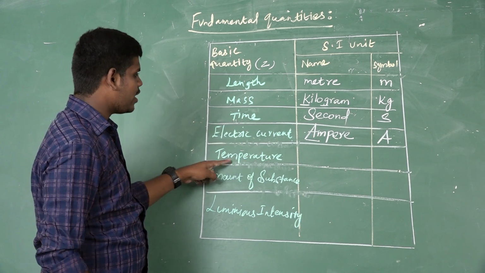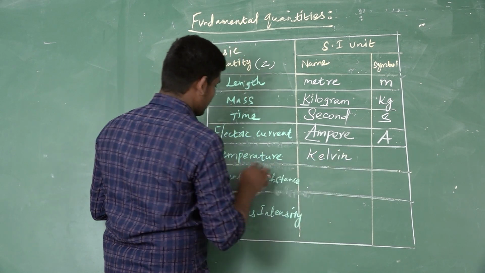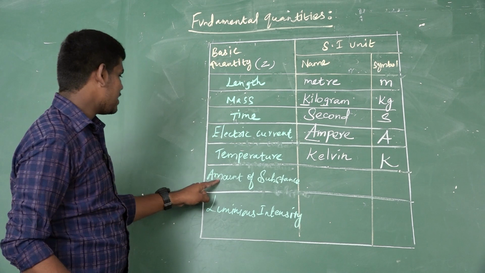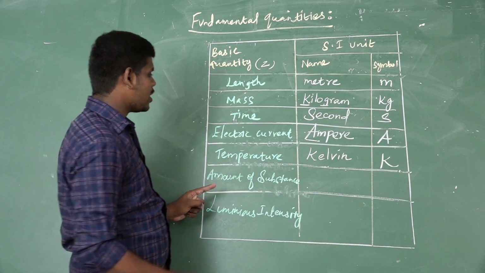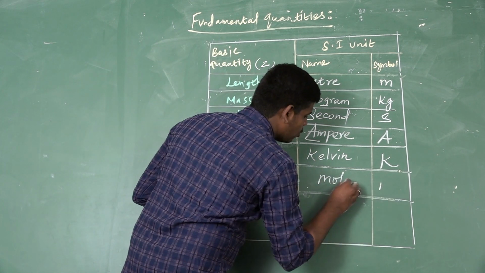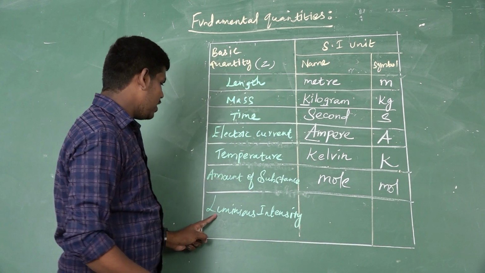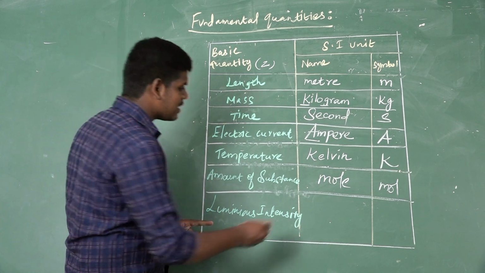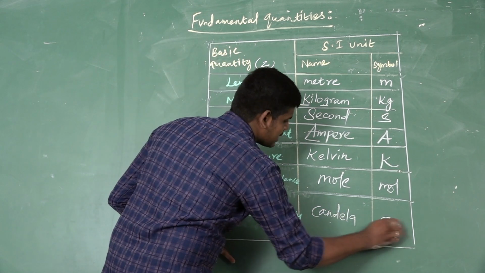The SI unit of temperature is Kelvin, with the symbol K. Next is amount of substance. Its SI unit is mole, with the symbol mol. And the last one is luminous intensity. The SI unit of luminous intensity is candela, with the symbol cd.